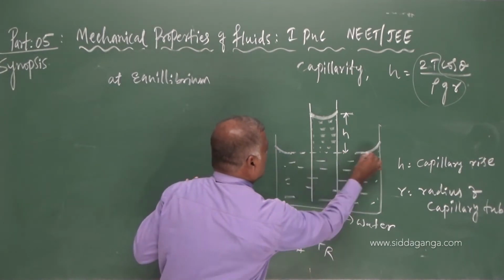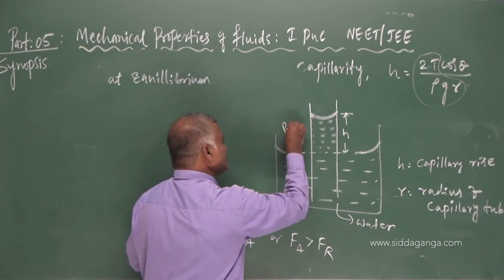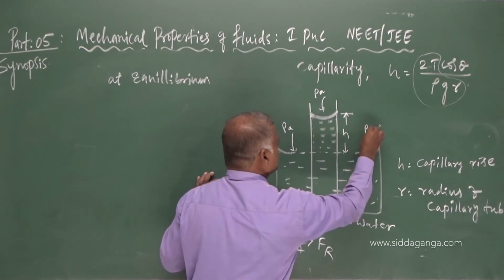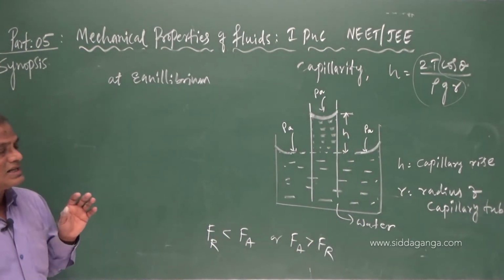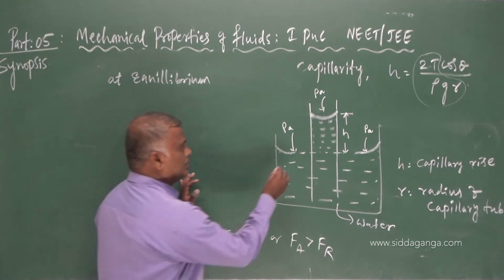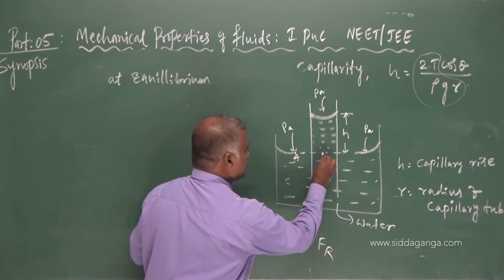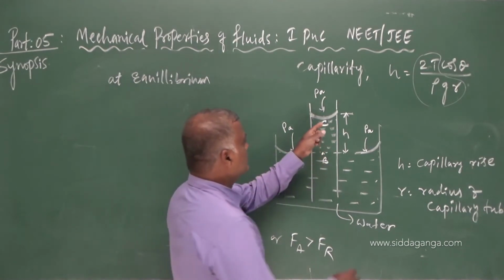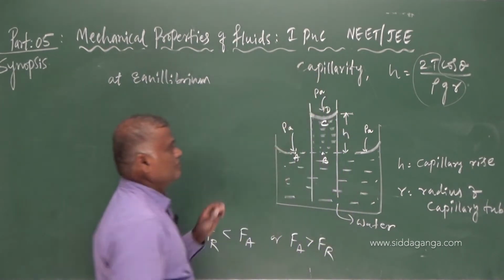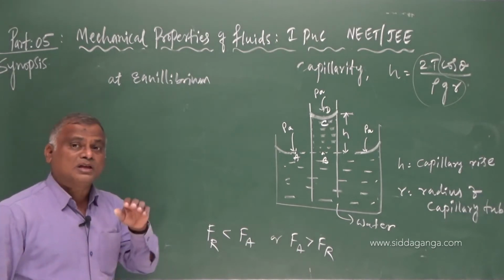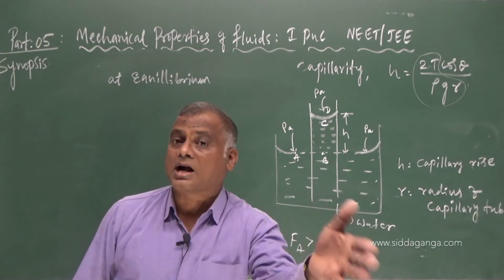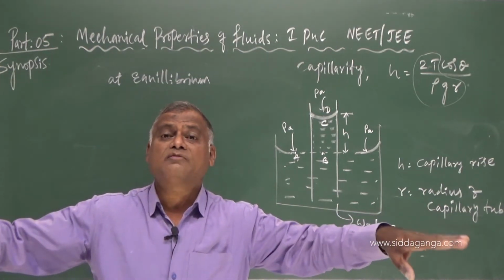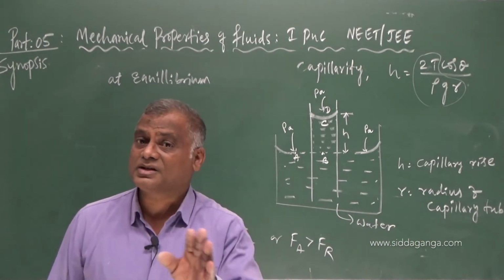Now outside the capillary tube, who is there? Atmospheric pressure. Here also, atmospheric pressure. Here also, atmospheric pressure. Let us understand some points here: A, B, C, and one more point, let us say D here. Now from the principle of hydrostatic paradox, at the same horizontal level, pressure remains constant, irrespective of the shape of the container.